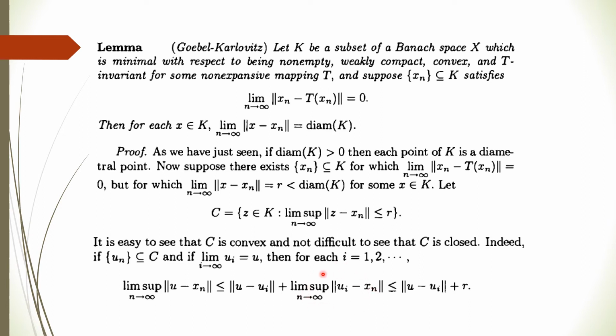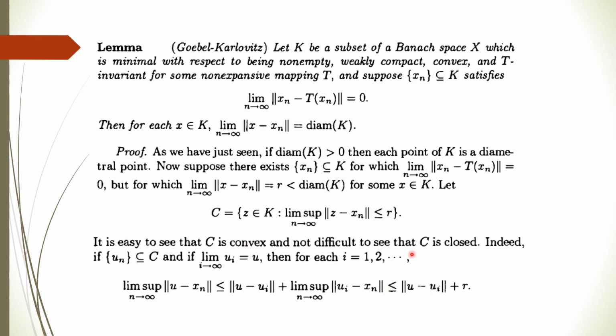Now why r? Because the u_i are members of C, and C is defined such that the distance is less than or equal to r. So we can replace this with r, and we are left with this. But further, since u_i is converging to u, the norm of u minus u_i will be 0.